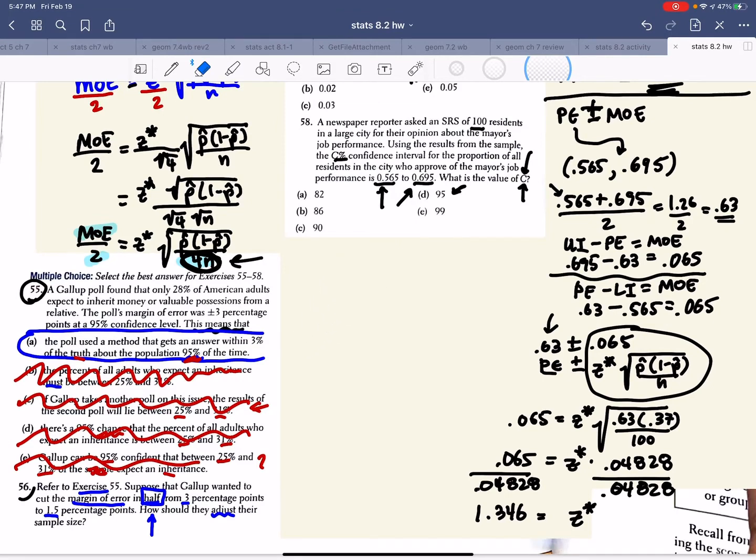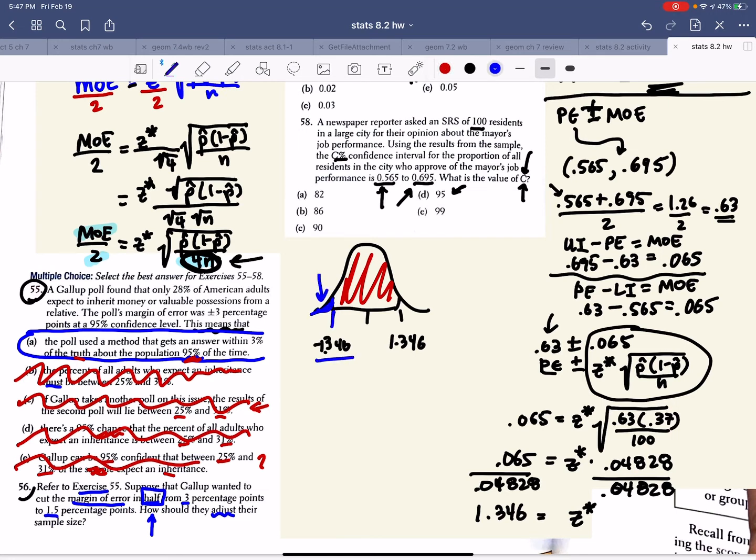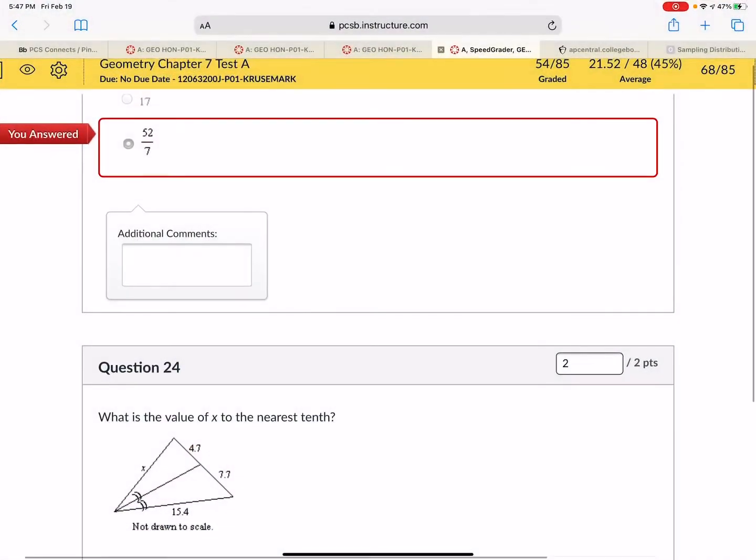I have a value where in the middle is my point estimate, and z to the left, 1.346, and z to the right. We're trying to figure out how much area under this curve that creates. Using just a regular old table A, we can figure out at this z value what's the area to the left, and that's going to tell us that amount. So let's go to table A.